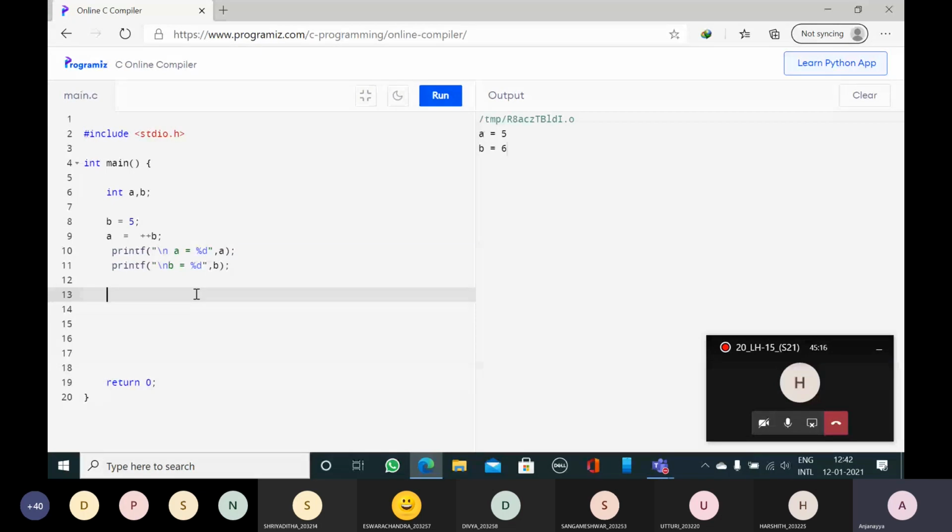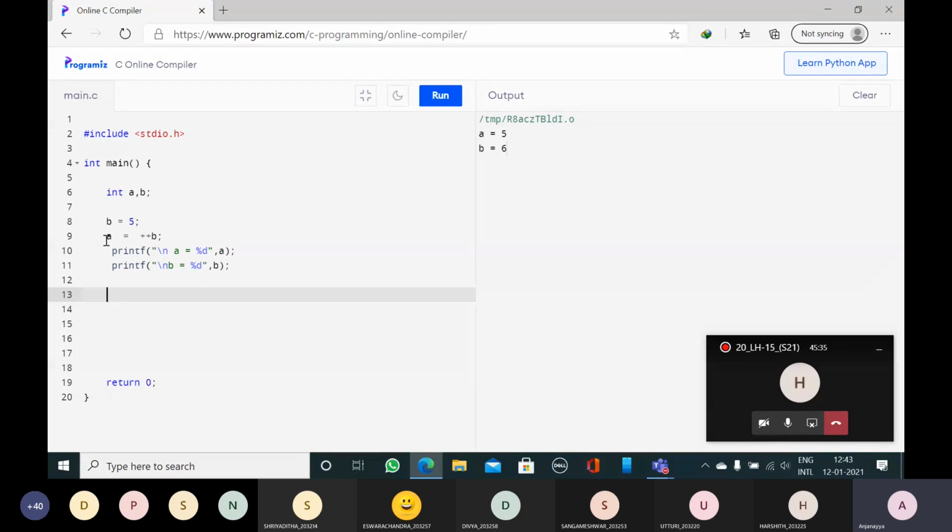Now B is equal to 5. Now B value should be increased by 1. So what will be the new value of B? B value is 6.